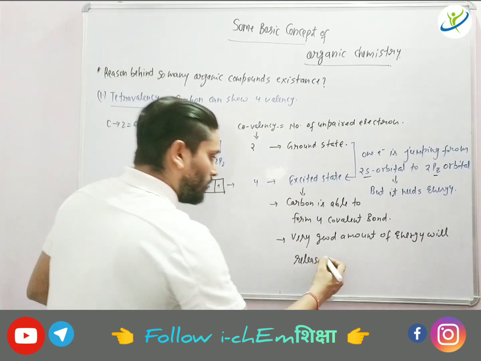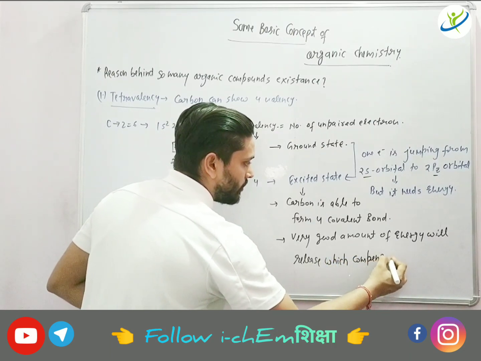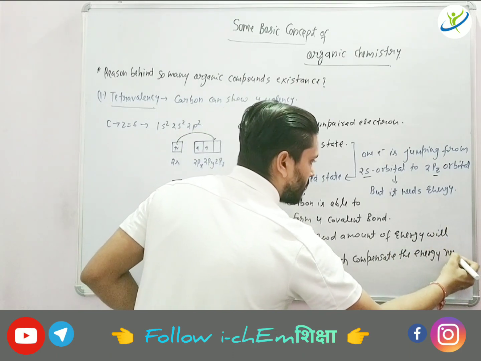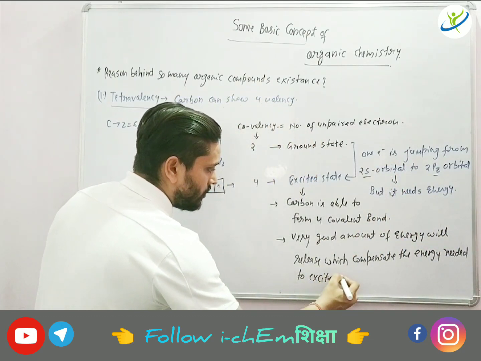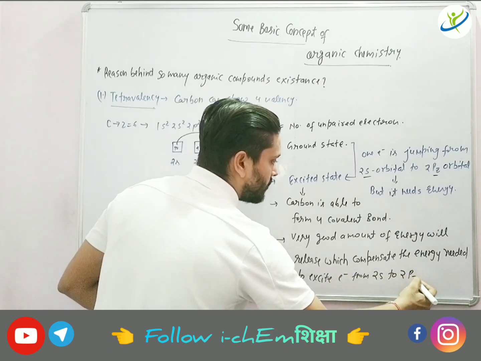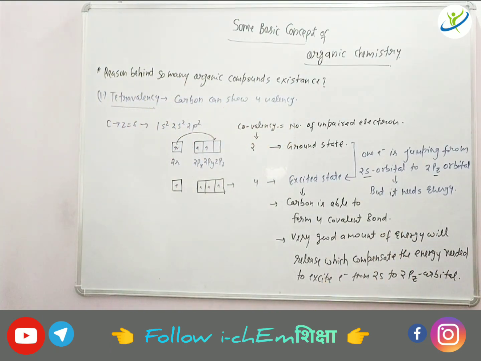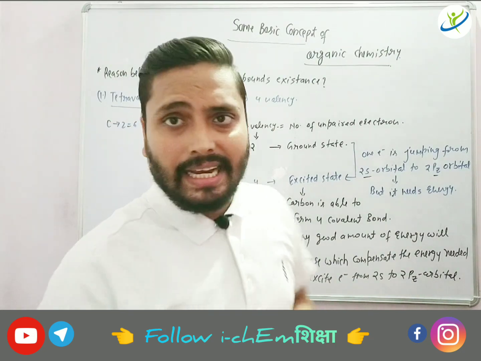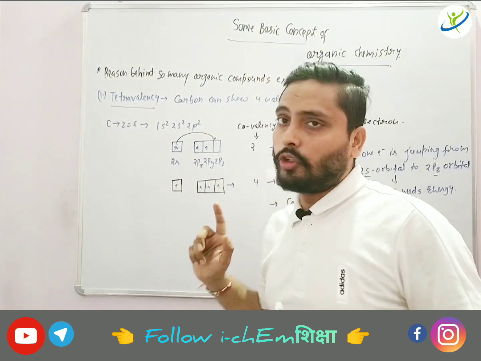Okay, which compensate the energy needed to excite electron from 2s to 2pz orbital. Okay, so this is the topic, which is tetravalency. Carbon can show 4 covalency, and hence we can say that it has a greater ability to form 4 maximum bond.